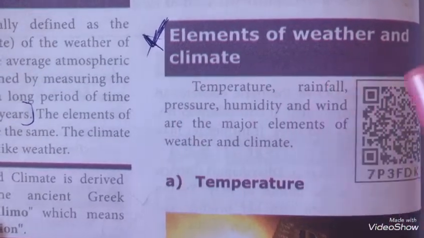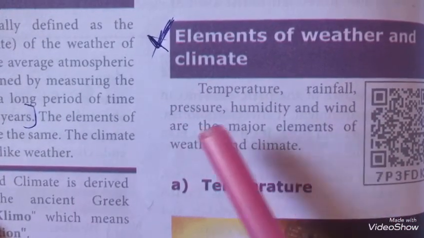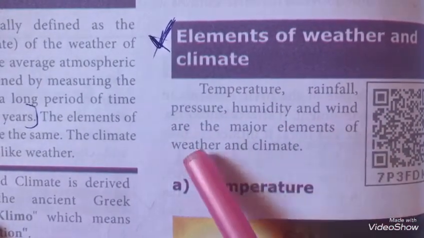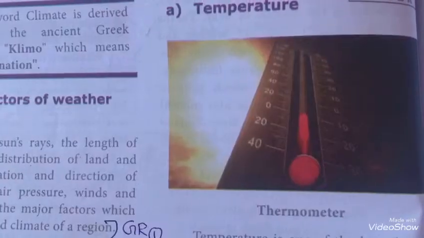Elements of weather and climate. Temperature, rainfall, pressure, humidity and wind are the major elements of weather and climate. Temperature.